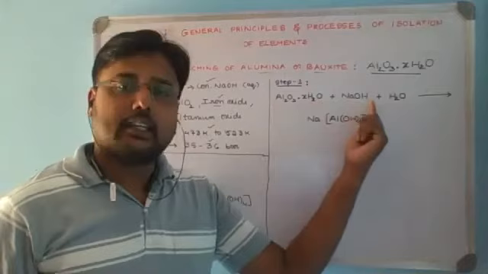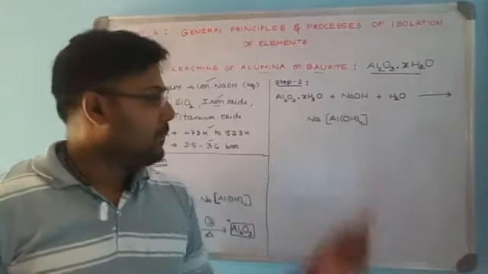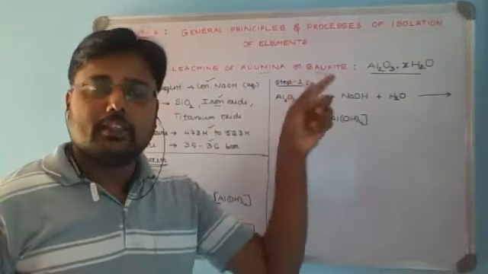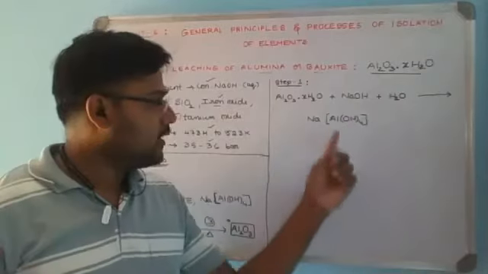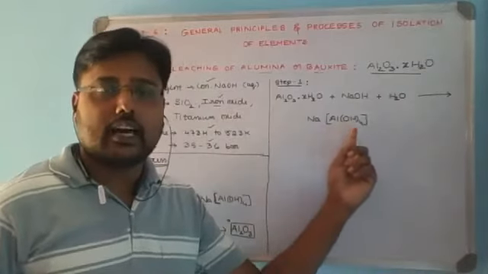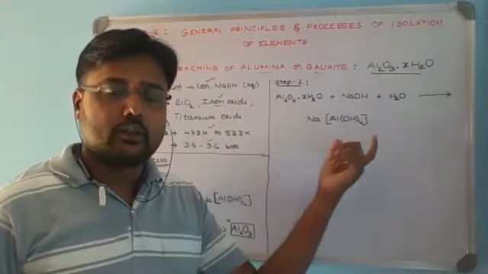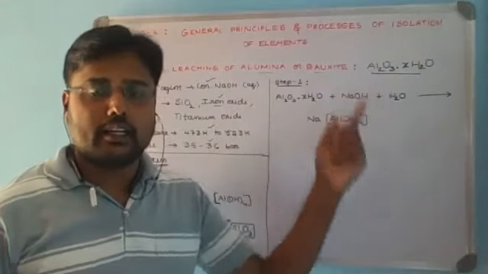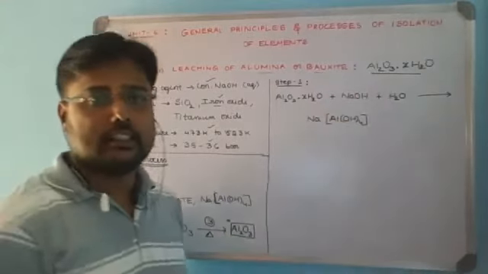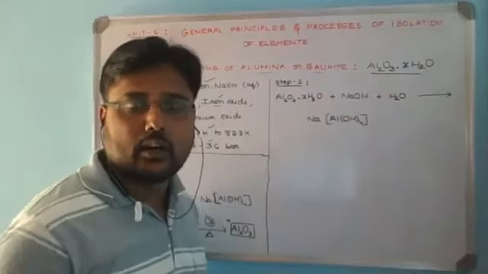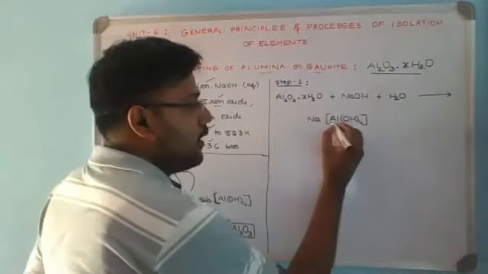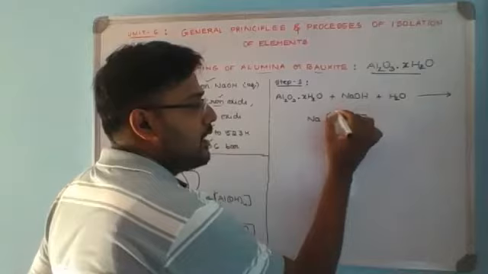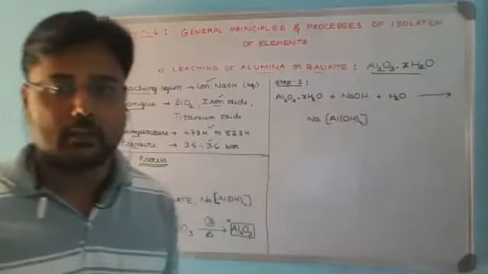The [Al(OH)4] complex ion will be charged -1. Now aluminium will be in the +3 oxidation state, so the hydroxide ion charge will be -1, as a ligand, to calculate the coordination number and its oxidation state. All that you are learning in coordination compounds in detail. So aluminium will be in the +3 state in the complex.